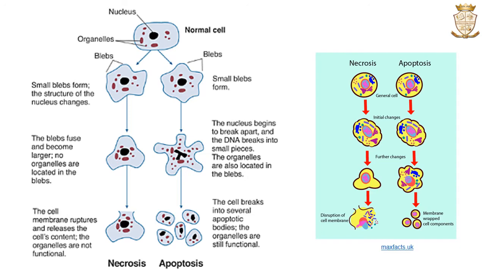The cell shrinks and condenses. The nuclear envelope disassembles. Nuclear DNA breaks up into fragments. The cell forms small blobs known as apoptotic bodies, which are rapidly phagocytosed. And so there is no leakage of the contents during apoptosis. As a result, there are no damaging consequences during apoptosis, and the organic components of the dead cells will be recycled.